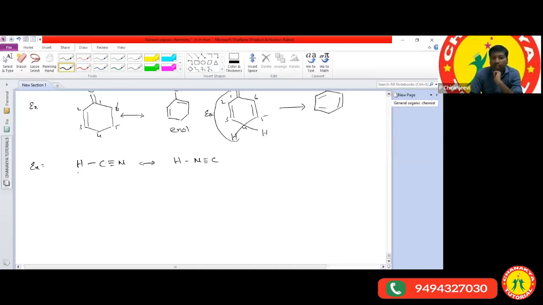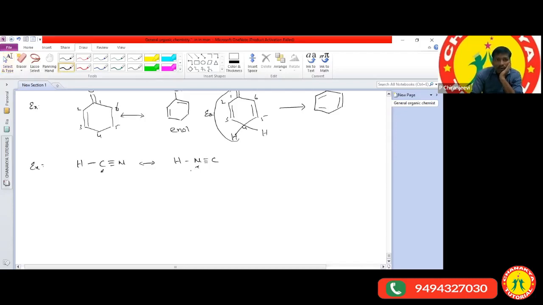In the first structure, hydrogen is going to be attached to the carbon. Is it right? And in the second structure, hydrogen is going to be attached to the nitrogen atom. Okay, in the second structure, hydrogen is going to be attached to the nitrogen.